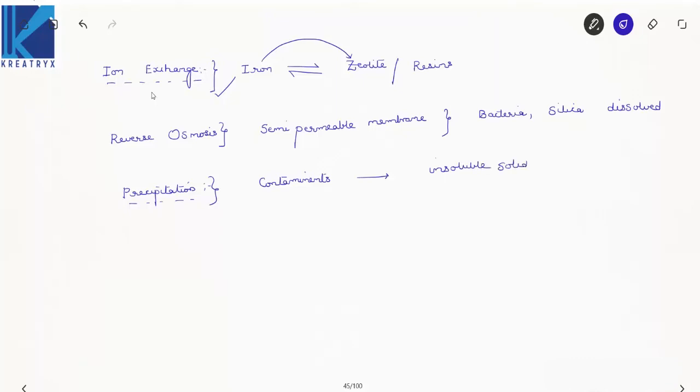Now this is the process, and by destabilizing them and chemically precipitating them, the accumulated precipitated material can be removed either by gravity or by filtration. Now see here, they are made into insoluble solids and they are heavier. They will settle down at the bottom and these settled particles will be removed by filtration, right? Easy process, right? Filtration.